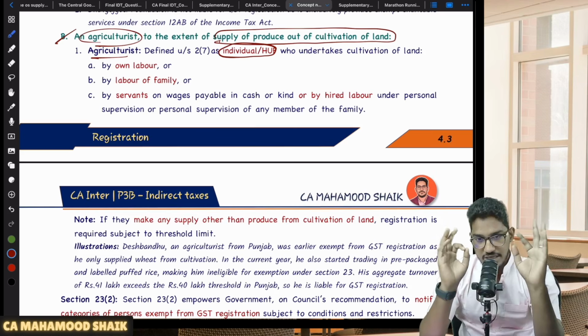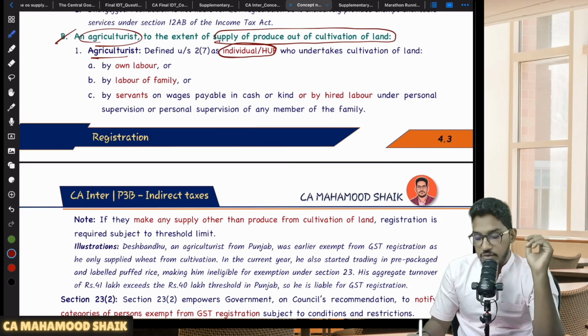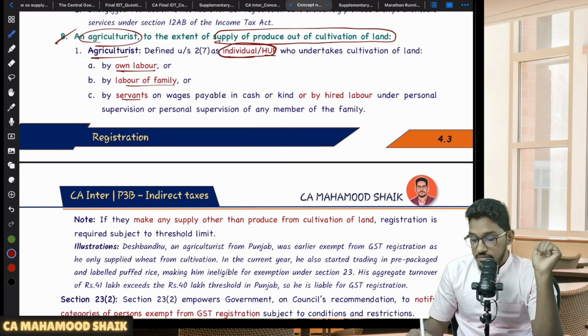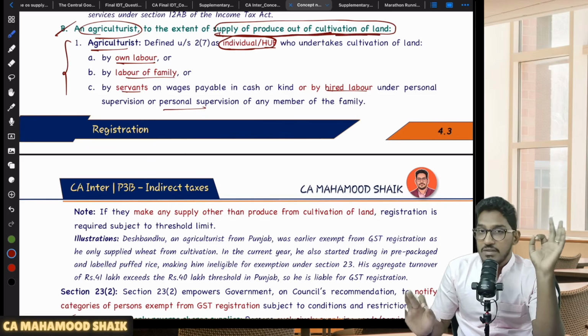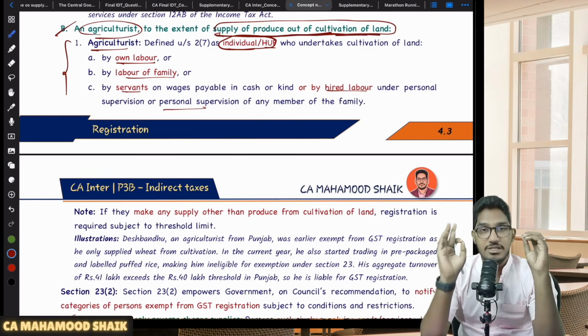Because as per the GST, agriculturist status can be acquired only by an individual or HUF who is undertaking cultivation of land, either by using their own labor or their family's labor, or by appointing servants or hired labor under their personal supervision or the supervision of their family members. Only then can they enjoy the status of agriculturist. Also, only till the time they are doing cultivation of land and making supply of produce out of cultivation of land can they enjoy the exemption.